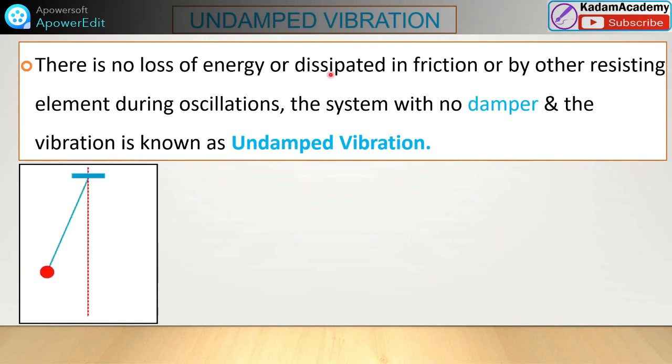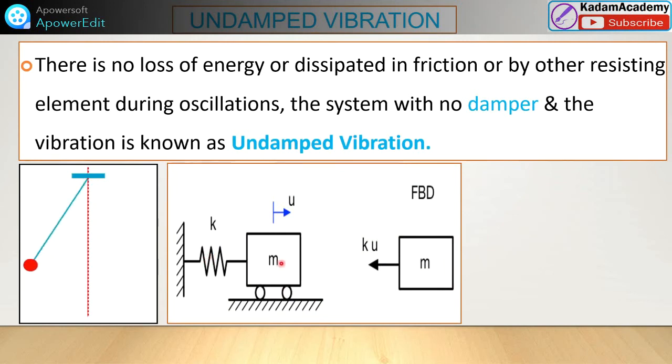So there is no loss of energy. What will happen in undamped vibration? In undamped vibration, there is no loss of energy dissipated in friction or by other resisting elements during the oscillation. This is the pendulum example. It is moving around this mid position, and there is no loss of energy, so it keeps moving continuously. In this case also, if we give a displacement U to this mass, this is a spring with stiffness K and mass M. So what will happen?